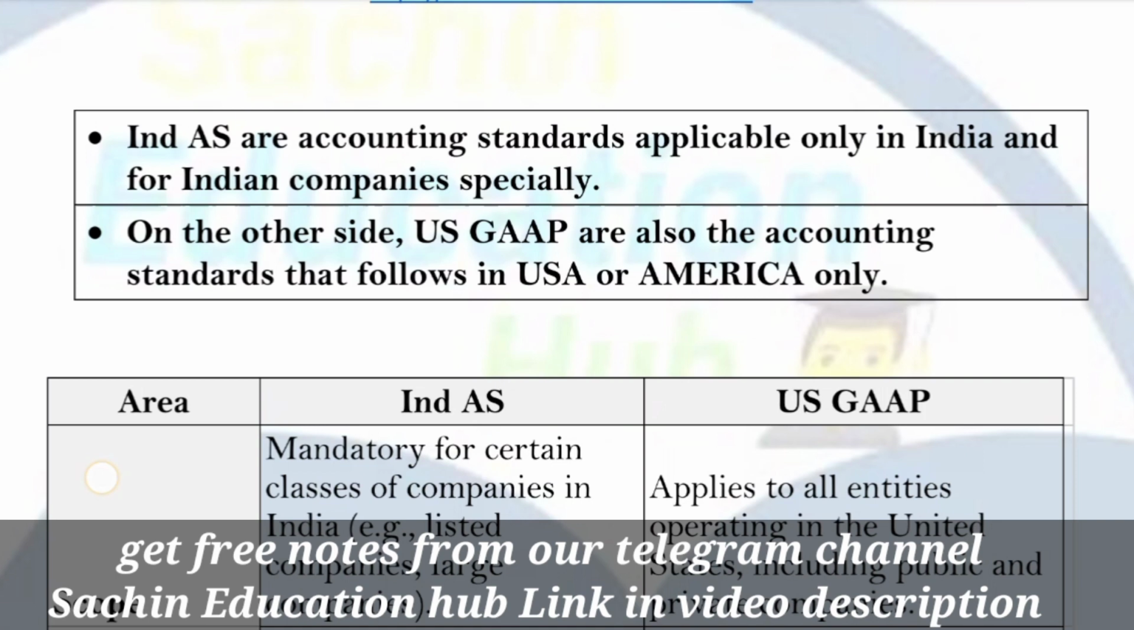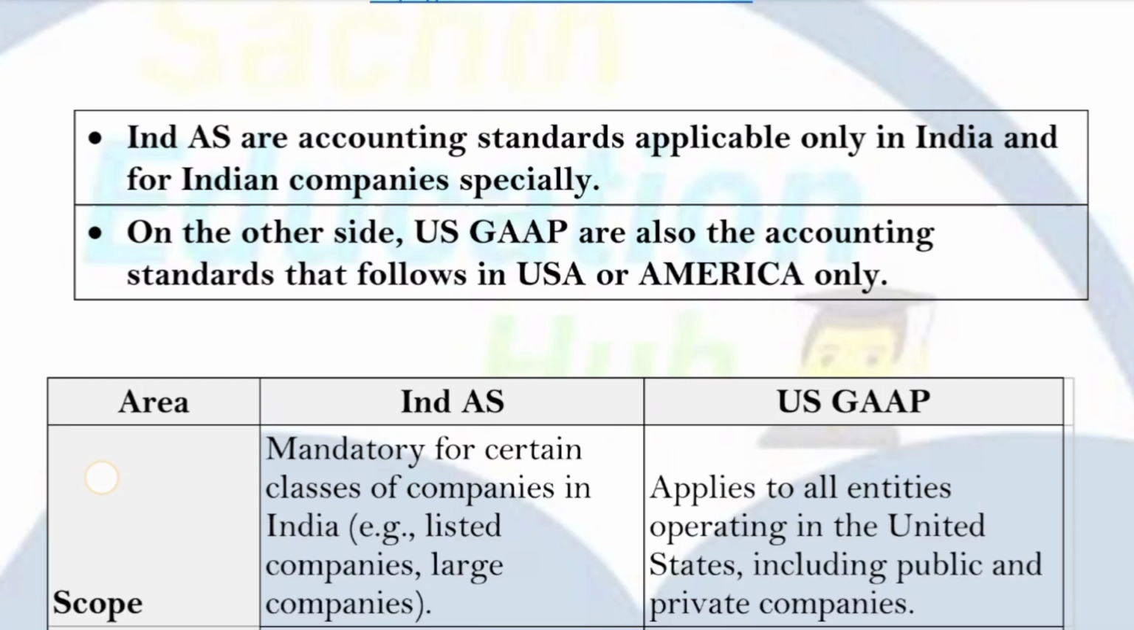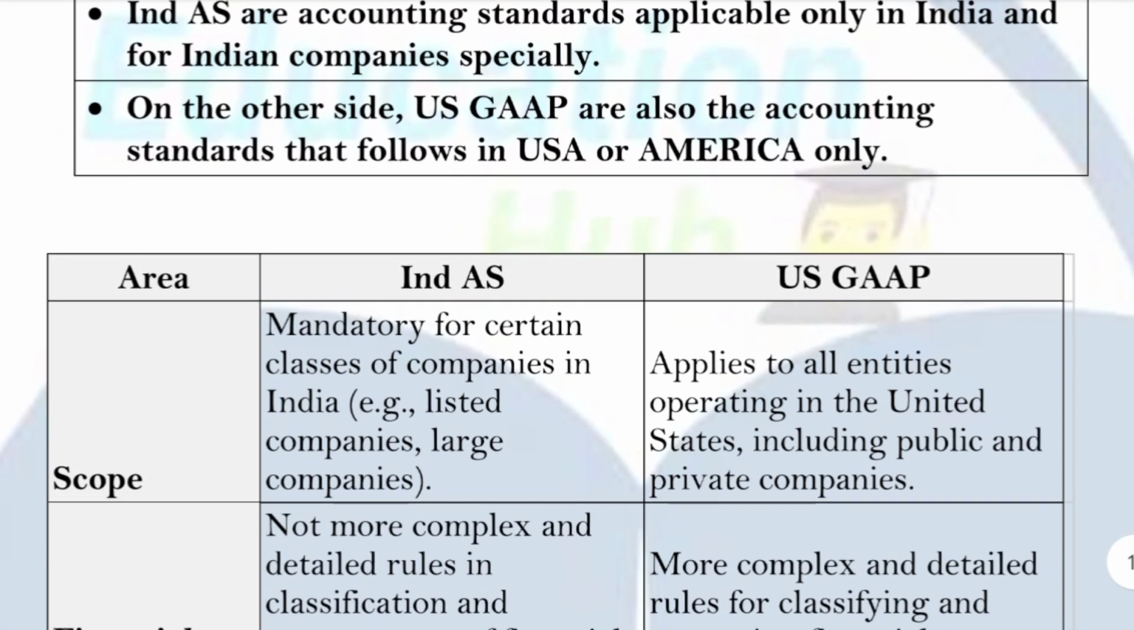So, in short, the accounting standards which are applicable only in India and only for Indian companies are called Indian AS, and those accounting standards which are only applicable for the USA, that means American companies, are considered to be US GAAP. Is it okay? Similarly, another difference between these two is scope.